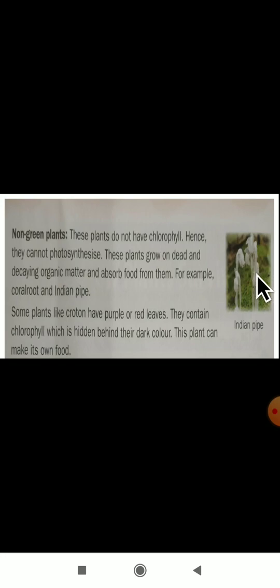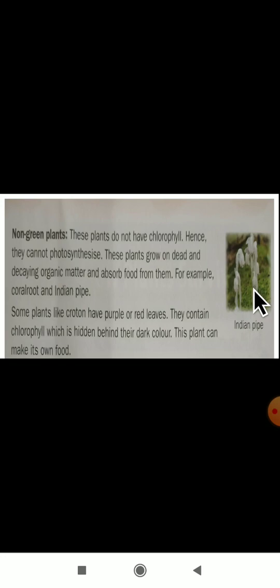They have shown the picture of Indian pipe here. It is a non-green plant. You can observe this, the color of the plant here is white. It is a non-green plant, nothing but the chlorophyll pigment is absent, so the plant is white in color. If there is no chlorophyll pigment, then the plants will not make their own food. The photosynthesis process will not take place in non-green plants.